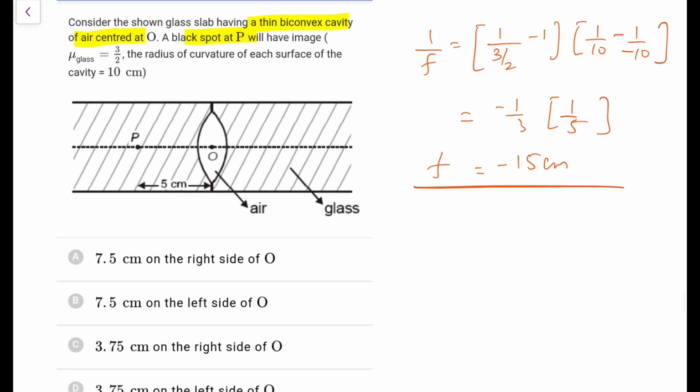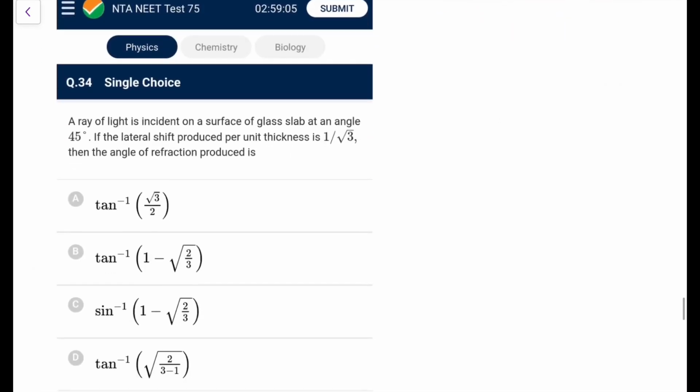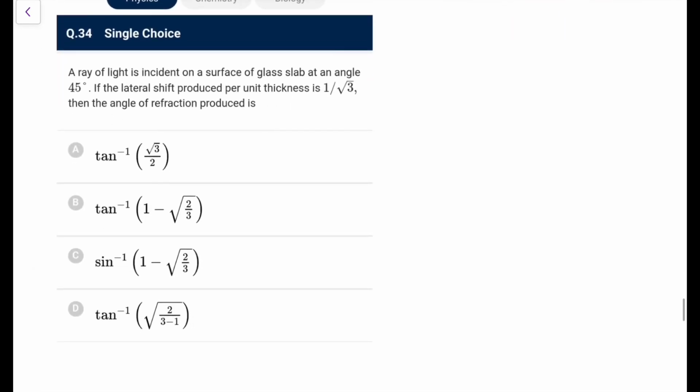So where it will form the image, now use the formula 1 by v minus 1 by u, which is minus 1 by 5, is equal to 1 upon minus 15. So 1 by v is minus 1 by 15 minus 1 by 5. Take the LCM, this would be 4. So v is minus 15 by 4, that is it would be 3.75. Negative means it is on the left side of O, so go for option D here. So a nice question it was.